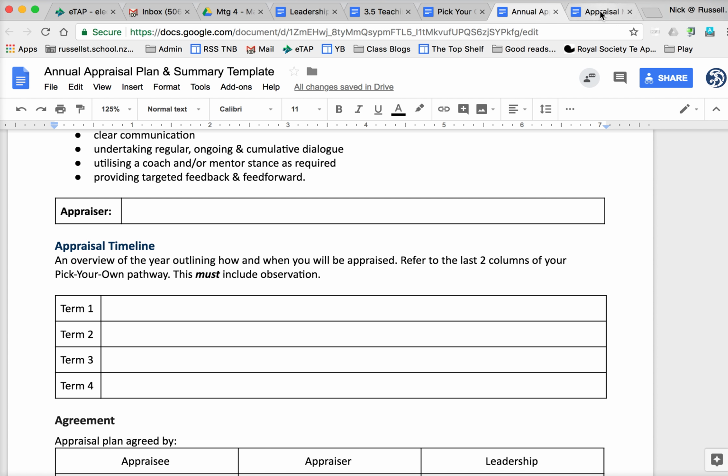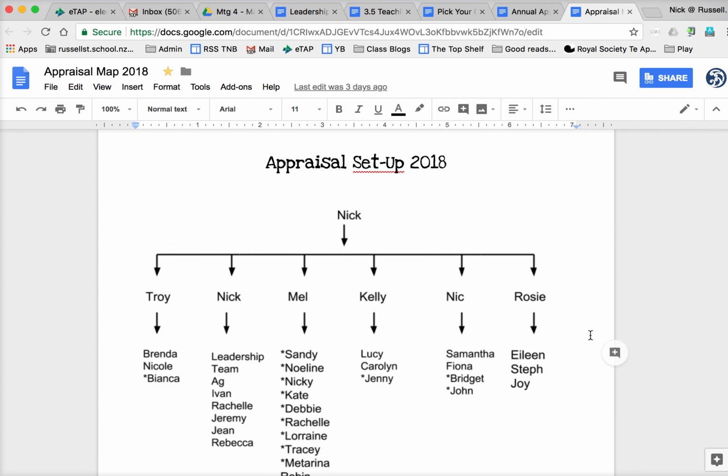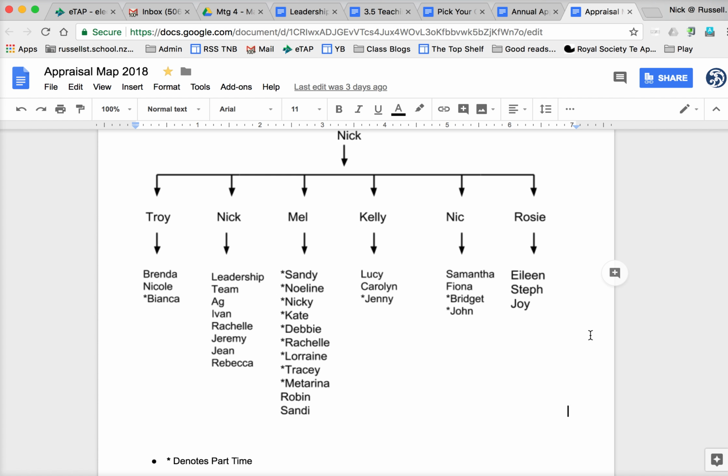And lastly, the last document is the appraisal setup. You can see from here who is going to help you set up your appraisal, but that doesn't mean they're your appraiser. All they're going to do is, so Troy, for instance, is going to work with Bianca, Nicole, and Brenda and set up their appraisal. And then through that process, as we know, those teachers will identify who their appraiser will be.